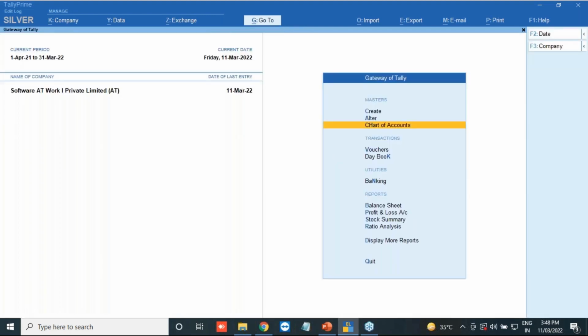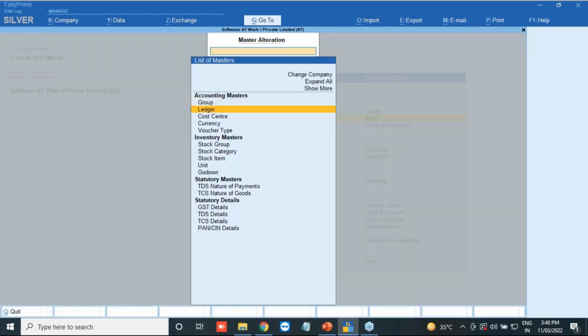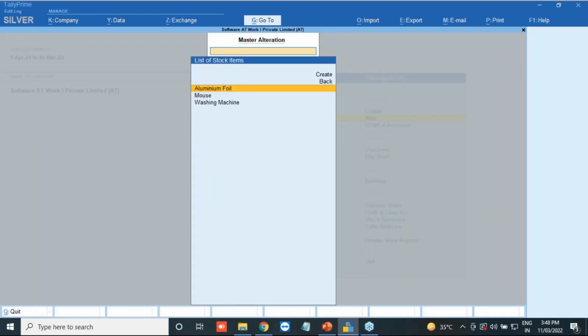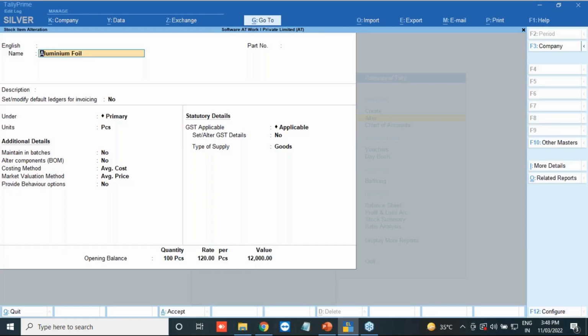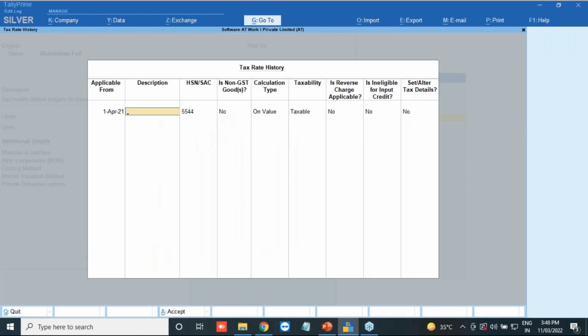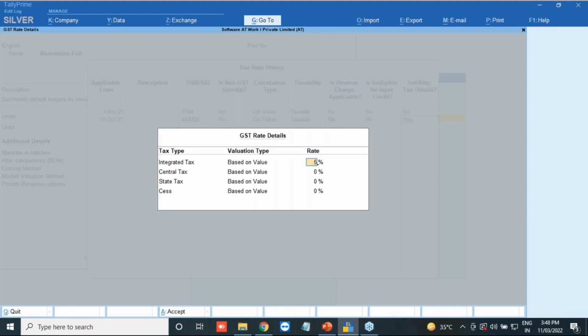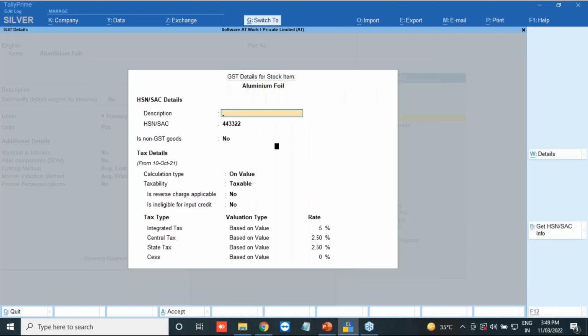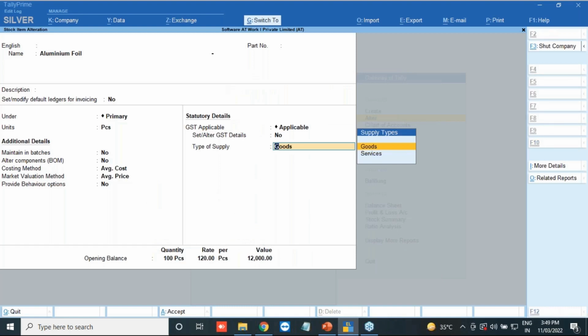Let's see about the stock item. It is the same procedure. If you go to the stock item, suppose aluminum foil is the item. Here I will go and make the changes we most commonly make in this system, the GST details. So I go to the details, and from, I can say, 10th of October, the HSN has changed, and that's why the rate has become 5%. That change I have made. If you have any other change, you can make it.